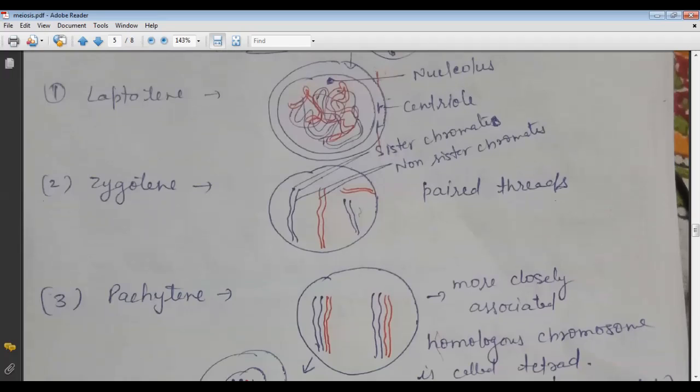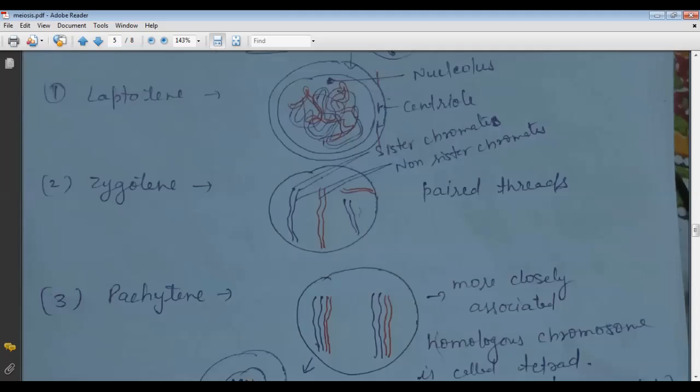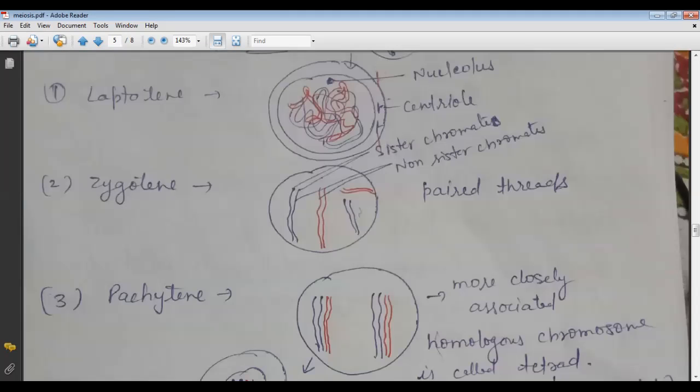Okay, so here the chromosomes start pairing together, and these two blue lines are called the sister chromatids. For one part, it may be male or it may be female. If we represent the blue part for the male and the red for the female, these two chromatids are called the sister chromatids. And here again, the blue is the chromatids for the male, and the red line shows the two sister chromatids of the female.